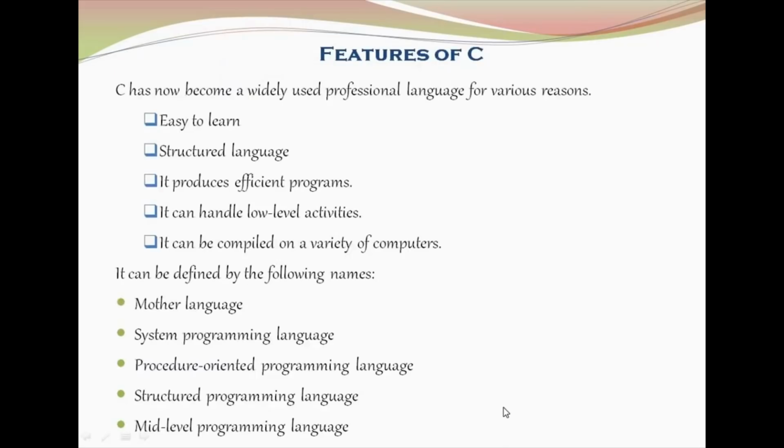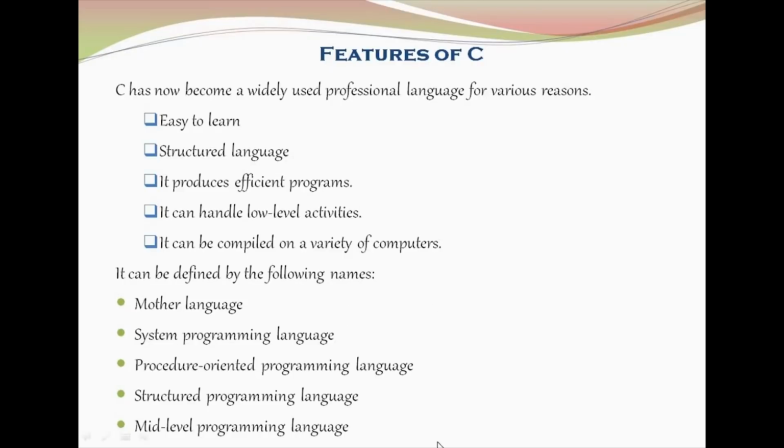Coming to features of C, what made C very popular? Because C is very easy to learn. It is a structured language. It gives efficient programs, and it can handle low level activities very easily, and code written in C on one computer can be easily portable to another computer with minimal changes. These features made C very popular.